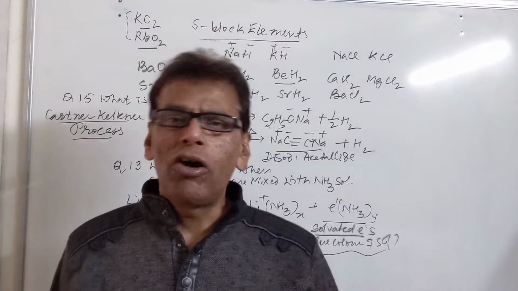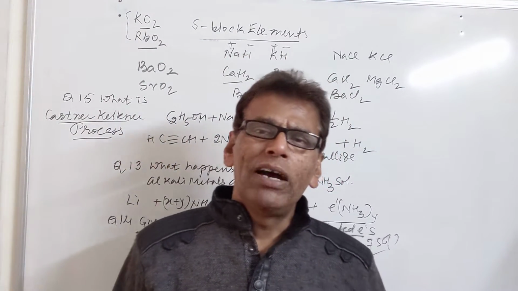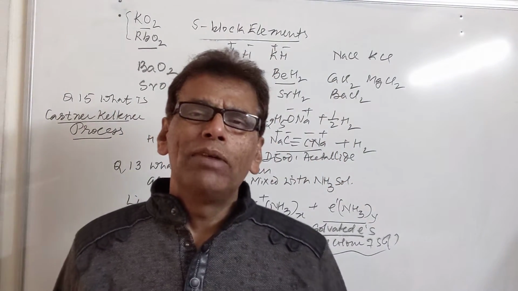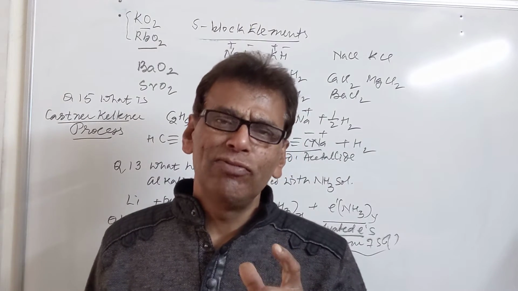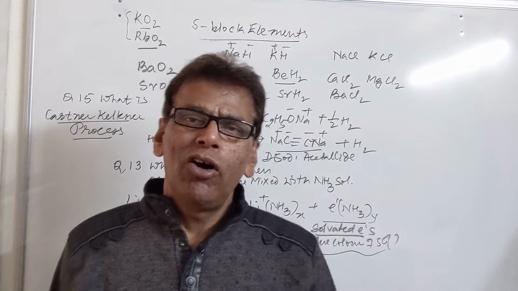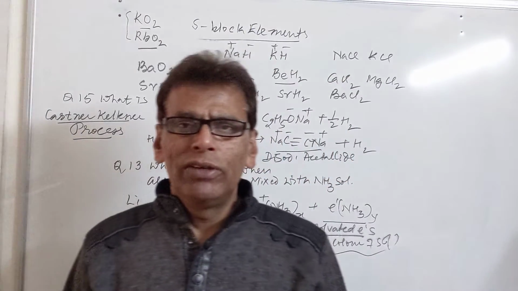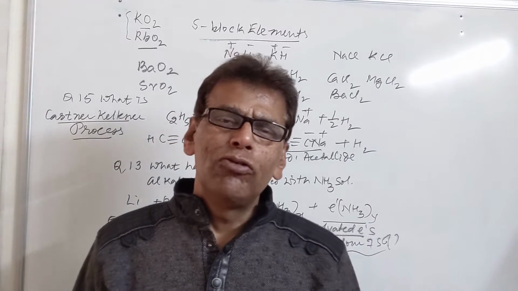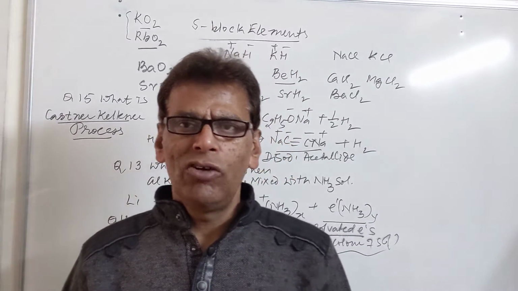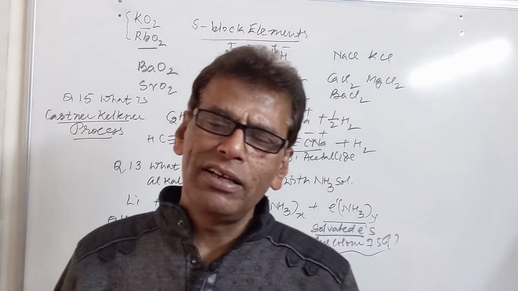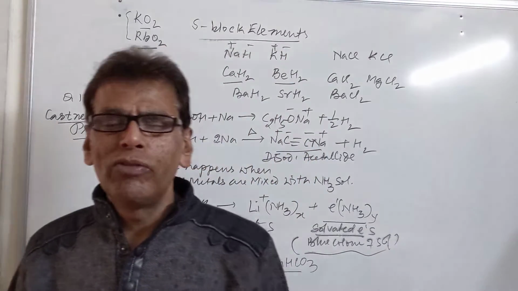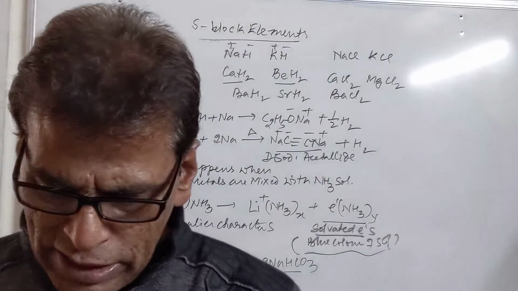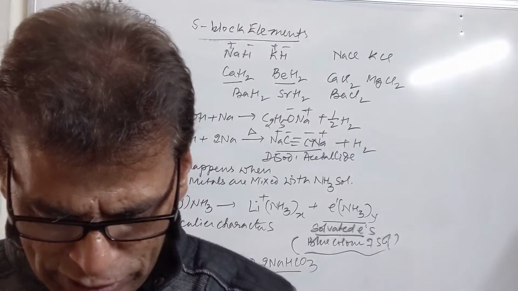This amalgam is brought into the central compartment by the pivoted end of the Kastner-Kellner cell, with the help of eccentric wheels lying at the bottom of this cell. In the central compartment, sodium amalgam combines with water to produce sodium hydroxide. When the concentration of NaOH approaches nearly 99%, the process is stopped, the solution is taken out, and it is then subjected to crystallization to get pellets of NaOH.